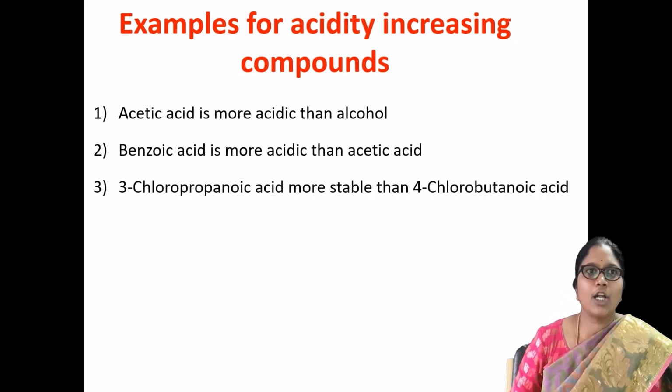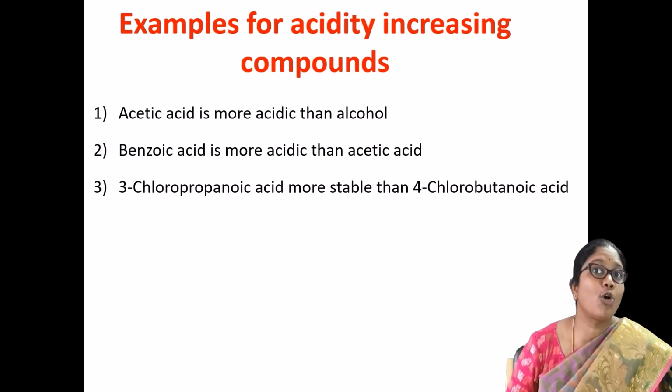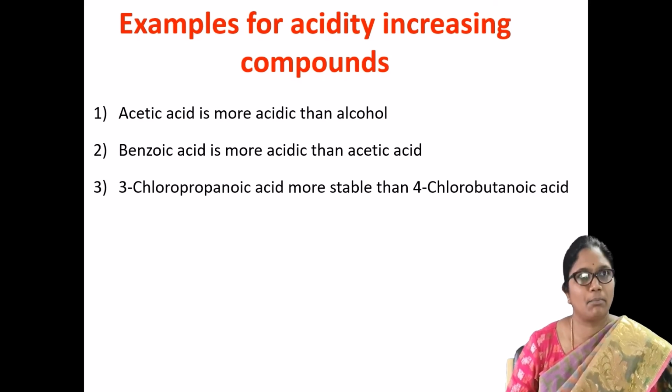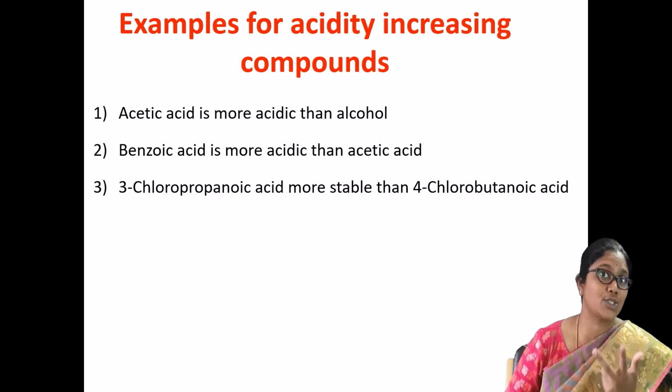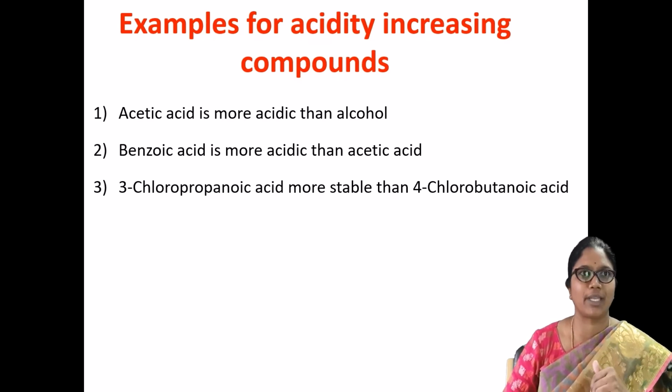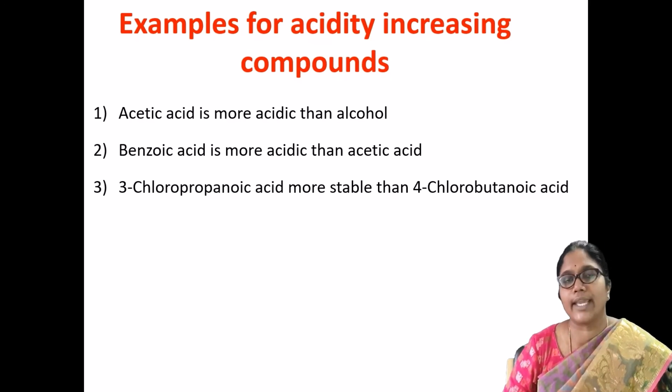Here is another example. 3-chloropropanoic acid is more acidic than 4-chlorobutanoic acid. Why? Both have electron withdrawing groups, and you all know electron withdrawing groups provide stability. But here both are chloro groups. Why the difference between these two compounds in acidity? Here we have propanoic, and here we have butanoic.